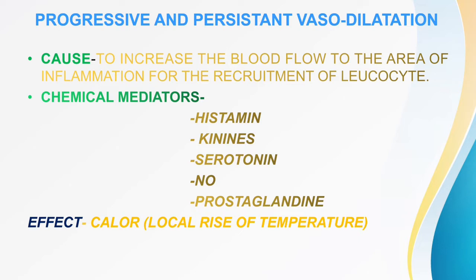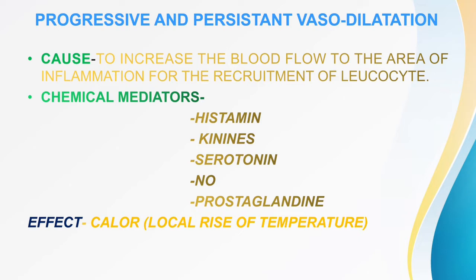The increased blood flow leads to local rise of temperature. Whenever there is an inflammation, there is swelling, and we feel that local rise of temperature of that area, and it is known as calor. It is a cardinal sign of acute inflammation, that is calor, local rise of temperature of that area.